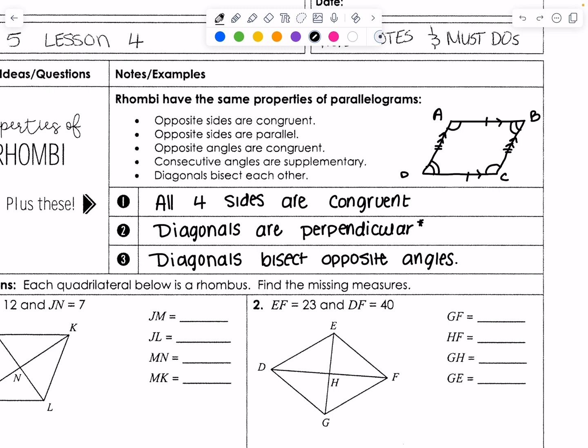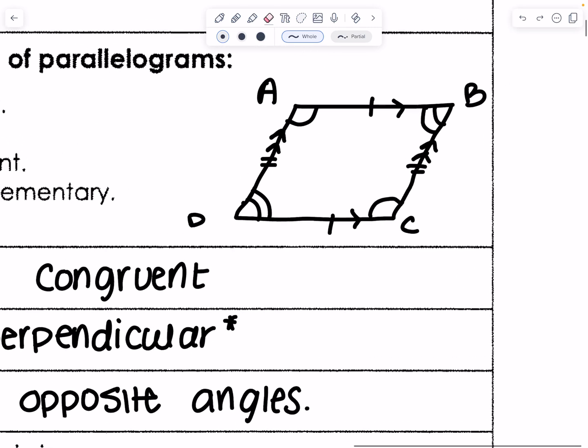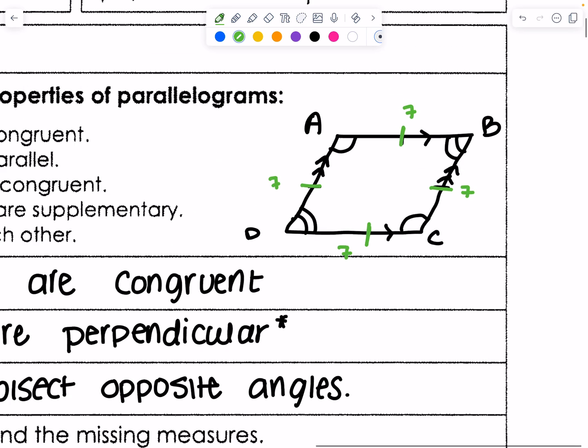Diagonals bisect each other, so that's where we're cutting our diagonals in half. We've seen plenty of examples of those in the last two lessons. And then the property that is very relevant to rhombi is that all four sides are congruent. So if I look at this shape, I'm going to get rid of one of these lines, and I'll highlight it in a brighter color. All four sides are the same length. So if BC was 7, everything else would also be 7.